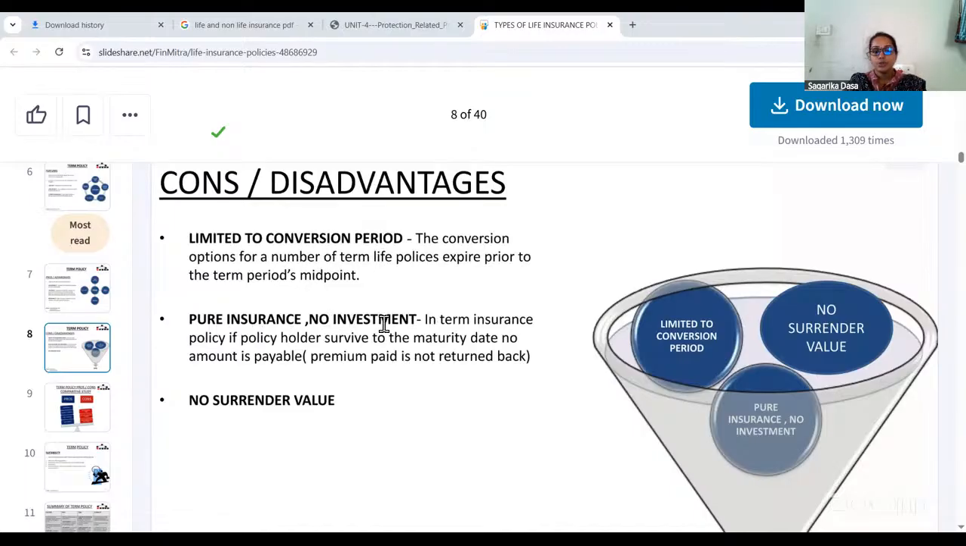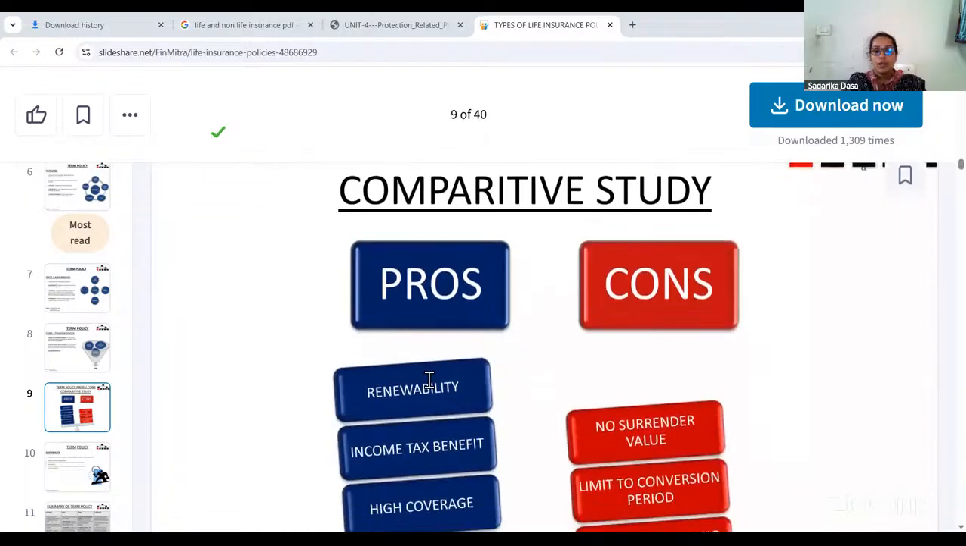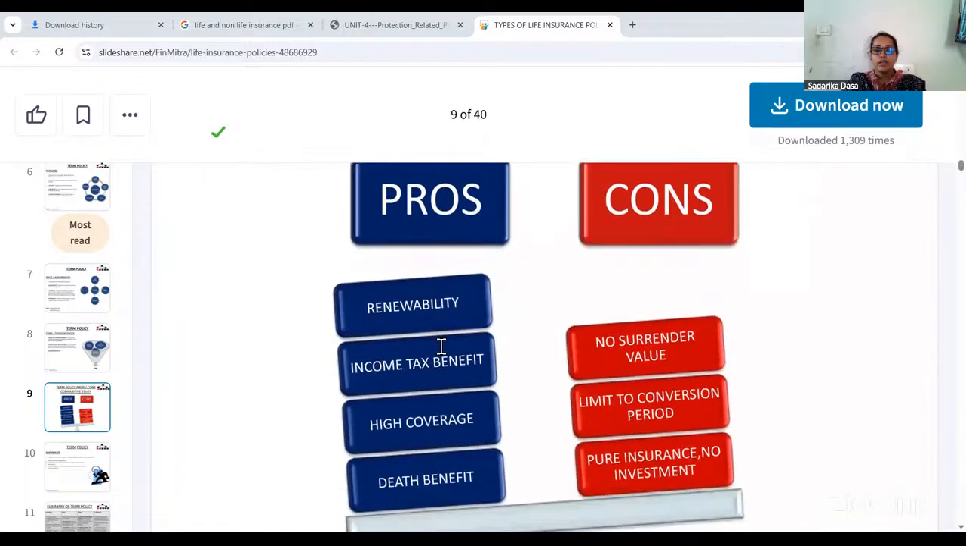Pure insurance, no investment. It is purely protecting the life, but it will not give you any investment. అంటే మనకి రిటర్న్ ఏమీ రాదు, ఎక్సెస్ అమౌంట్ ఏది రాదు. మనం ఎంతైతే పే చేస్తామో అది after death lumpsum amount లో మనకి తిరిగి రావడం జరుగుతుంది. No surrender value. Here surrender value is nil in case of the term life policy. These are the advantages and disadvantages in case of the term life policy.